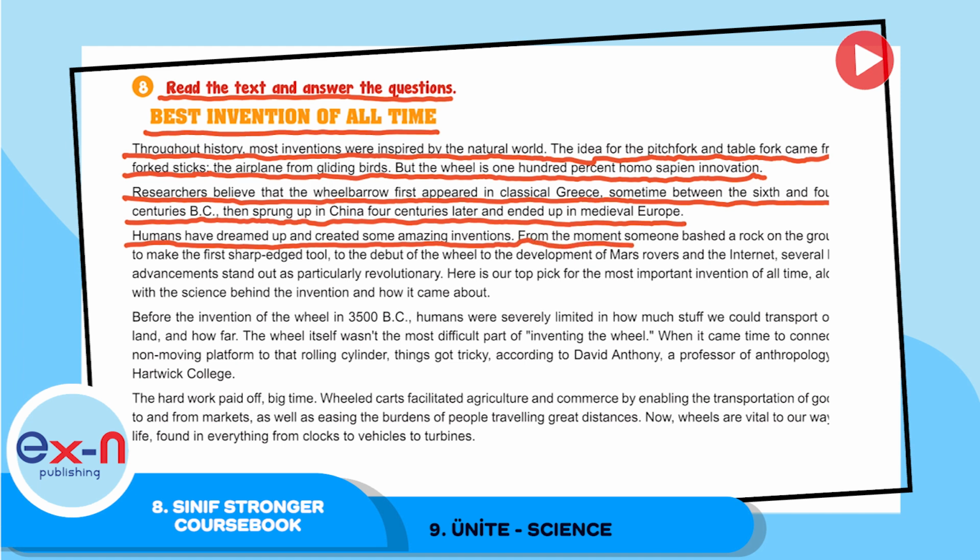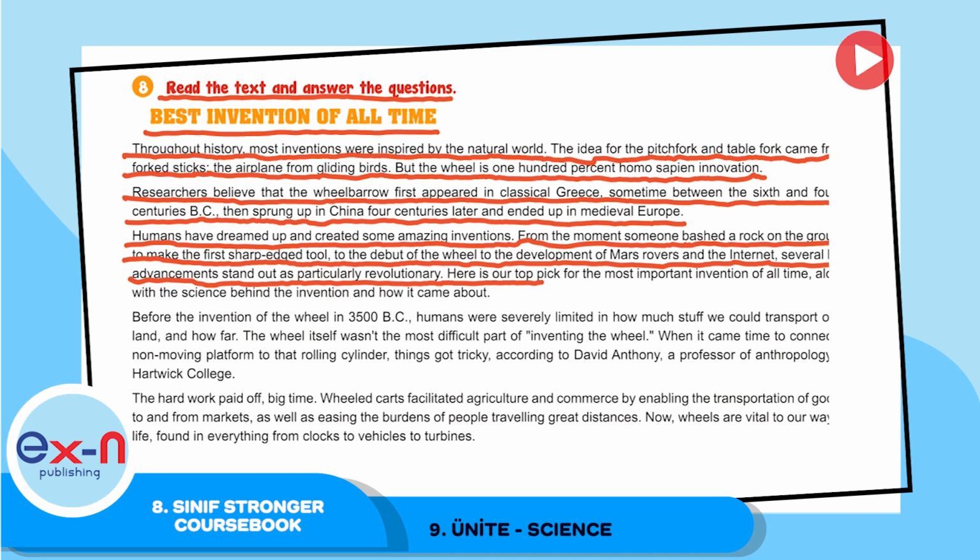From the moment someone bashed a rock on the ground to make the first sharp-edged tool, to the debut of the wheel, to the development of Mars rovers and the internet, several key advancements stand out as particularly revolutionary.